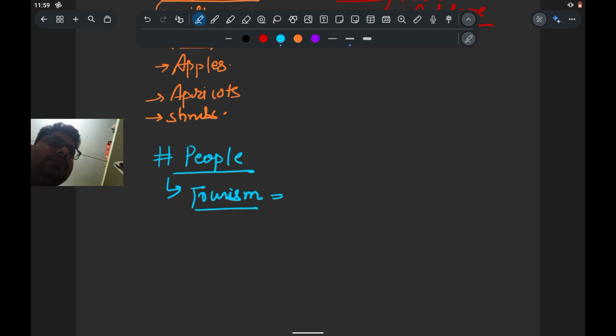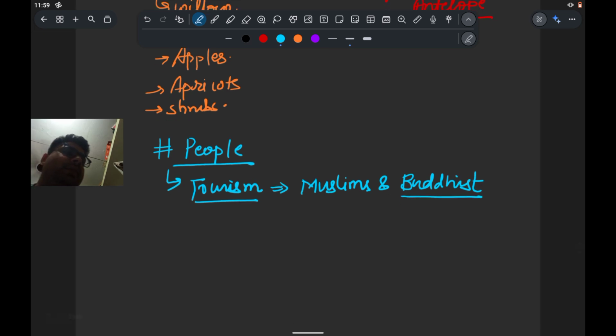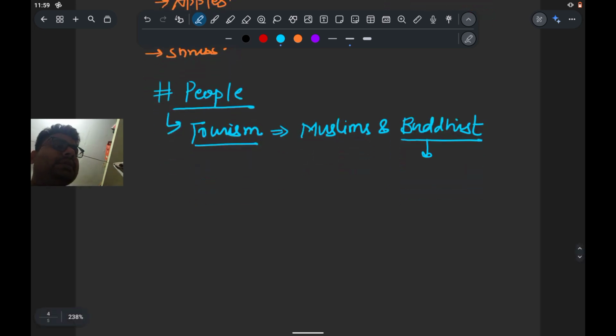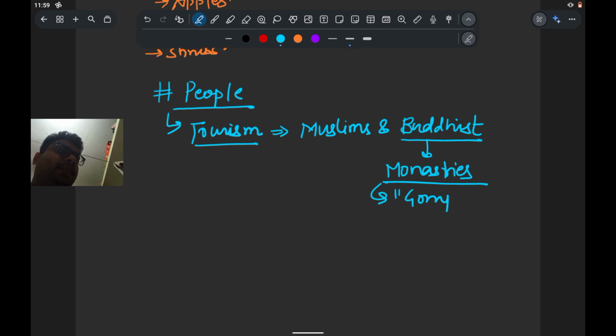as this region is mainly dominated by the Muslim population and the Buddhists, and here a number of the monasteries are present, and these monasteries in the local language are called the Gompa.